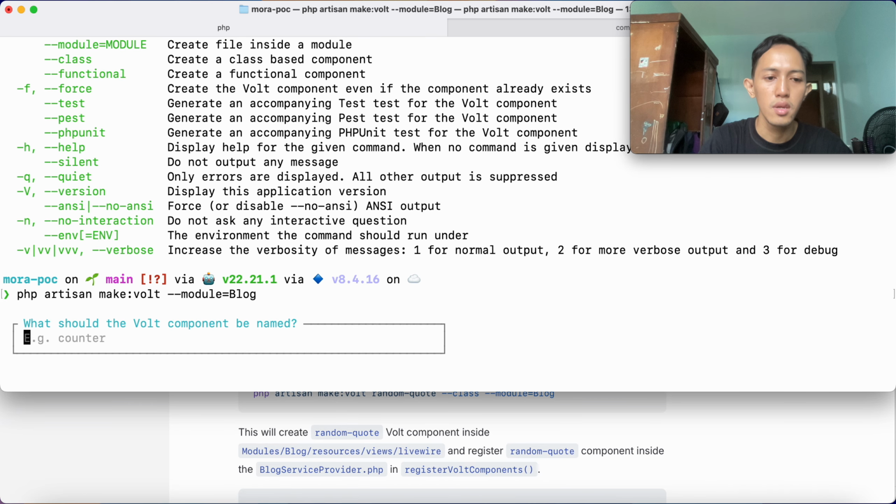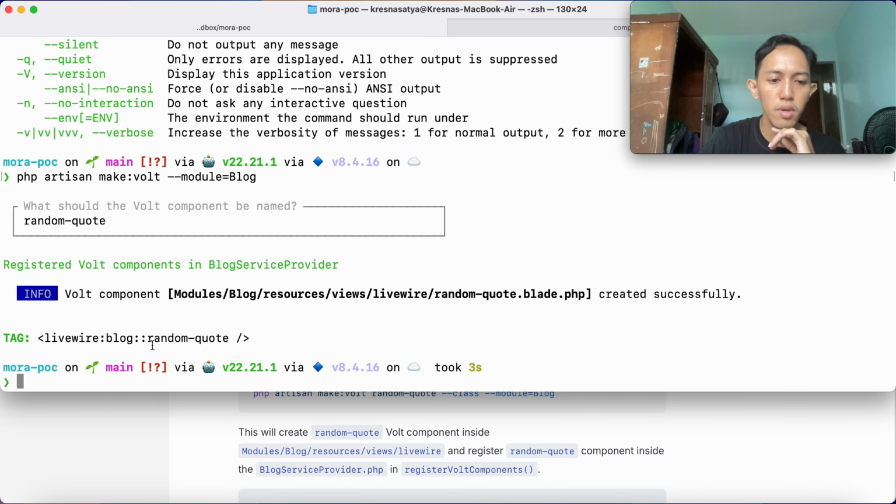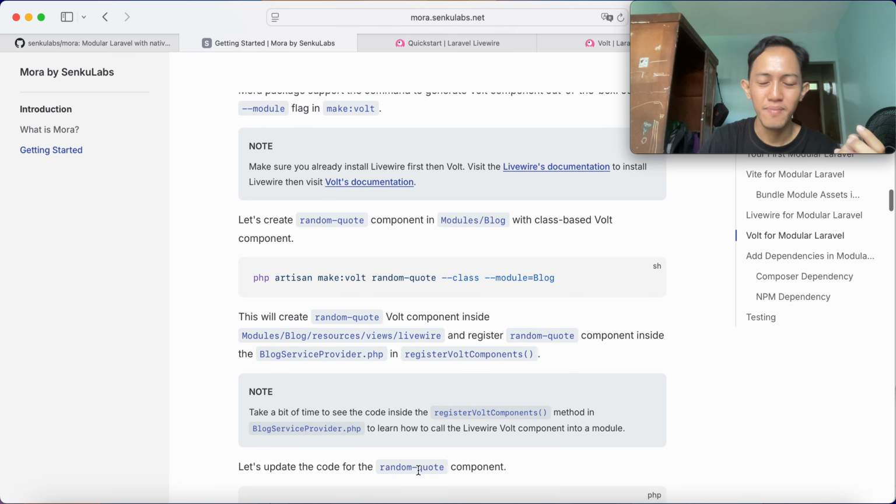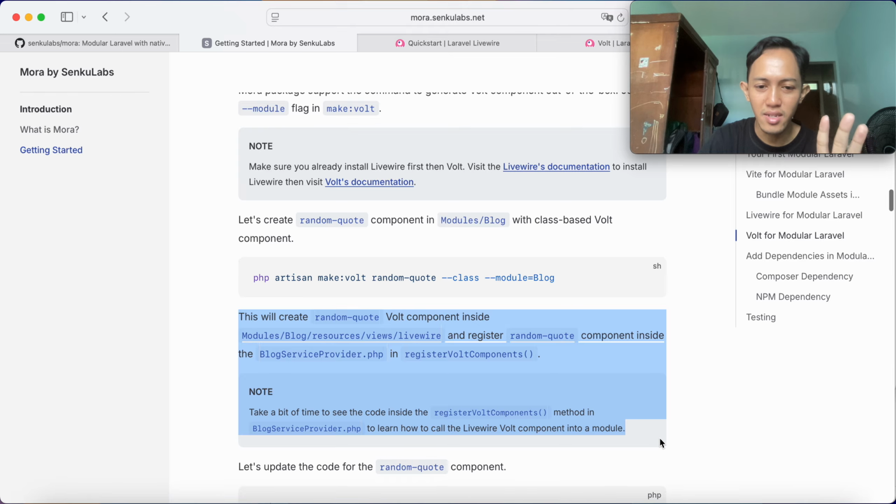Okay, the component random quote. We already have the random quote component, so this random quote component will be registered inside the register Volt components. Okay, we'll jump to this section later.